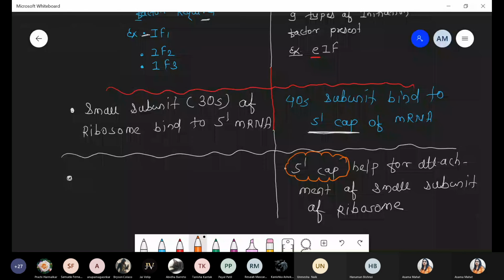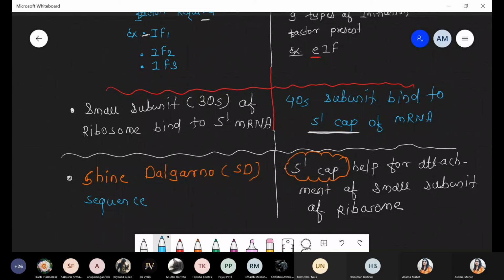Now, this type of cap is totally absent in the case of prokaryotes. So prokaryotes must have something which helps with the attachment. In prokaryotic translation, during the initiation process, there is a presence of the Shine-Dalgarno sequence. Shine-Dalgarno is named after the scientists, and it is called the SD sequence.